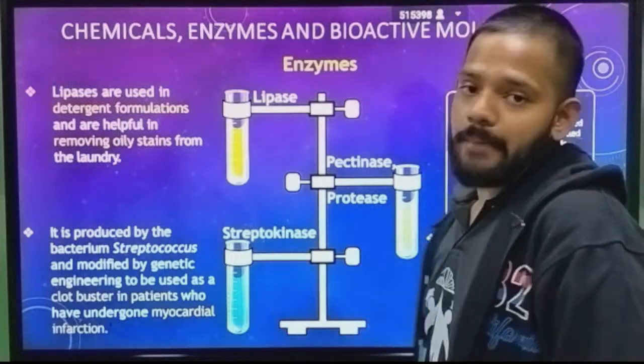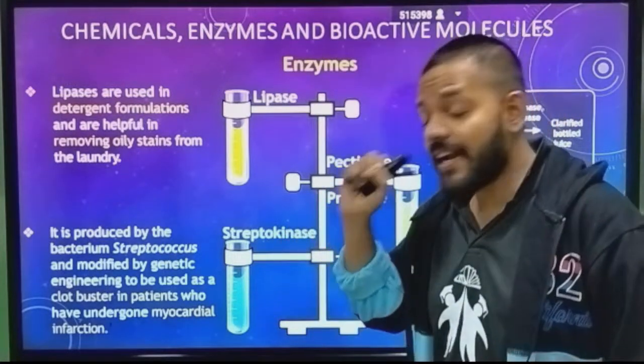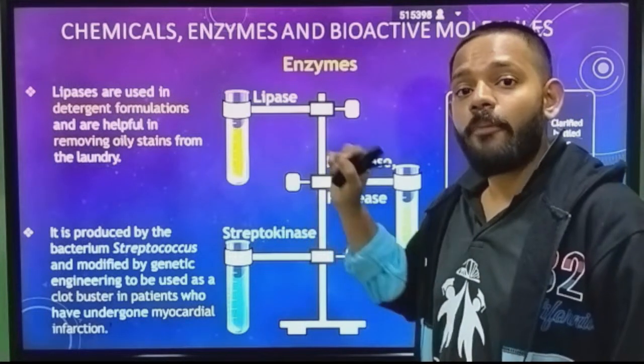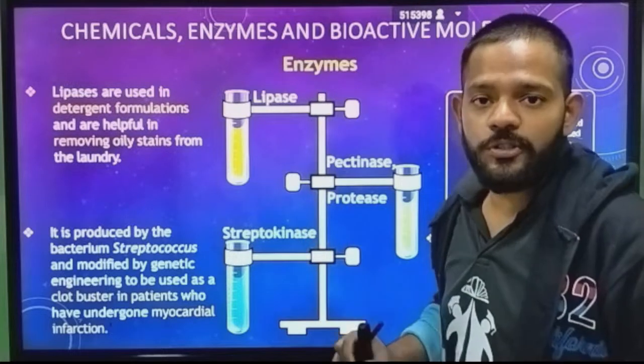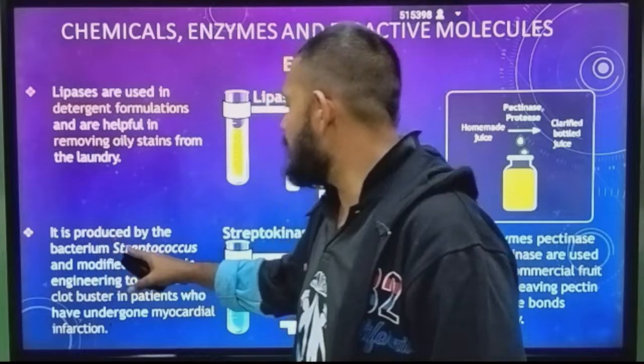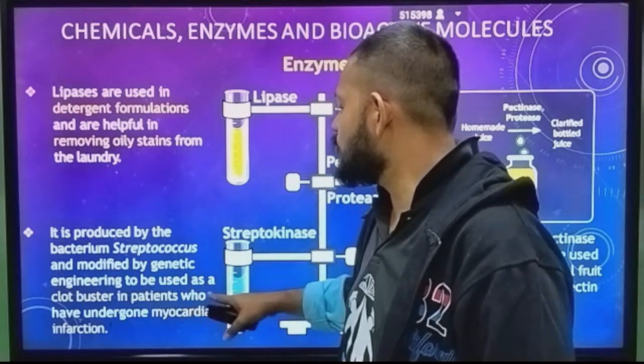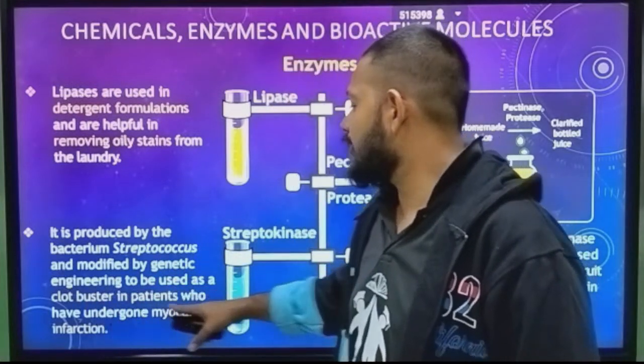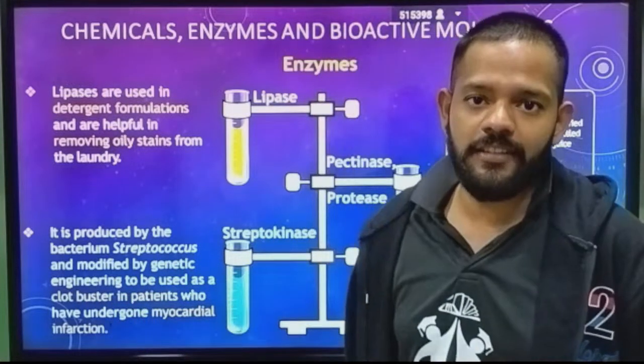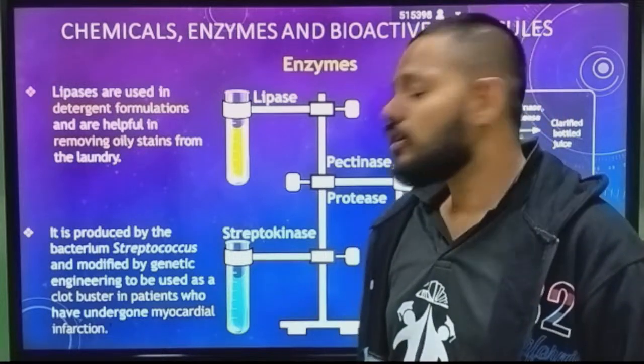Okay, next one is your streptokinase, a very important enzyme from the point of view of NEET and also from your boards. Okay, so it is produced by the bacterium Streptococcus and modified by genetic engineering to be used as a clot buster in patients who have undergone myocardial infarction. See what this thing does.